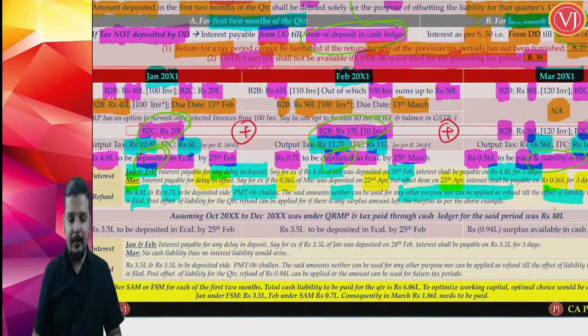Now the amounts that you have deposited for the first 2 months of the quarter cannot be used for any purposes, neither for refund nor any other purposes, till you are offsetting the liability, which means till you are filing your GSTR 3B. Now post filing your GSTR 3B of the quarter, if there is any surplus amount, either you can claim the refund or you can carry forward. In the above example, there is no surplus amount, therefore we have ignored that.